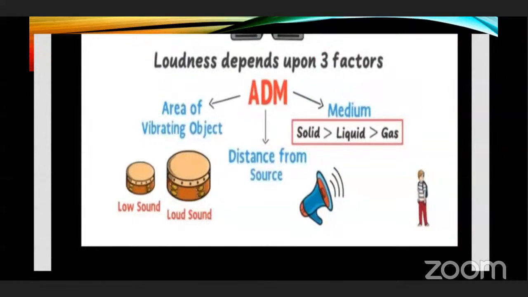And loudness depends upon three factors, ADM. A means area of vibrating object. See, these are two drums.